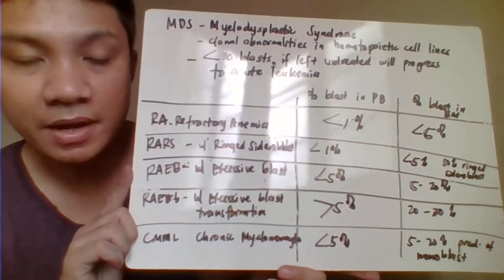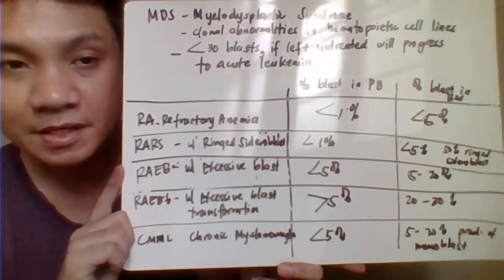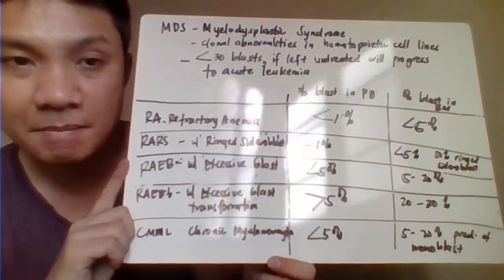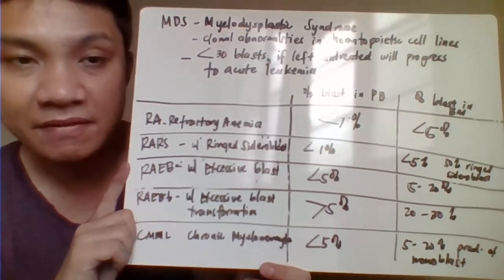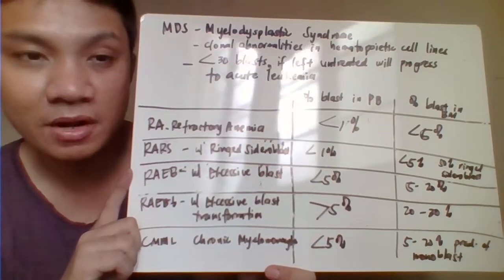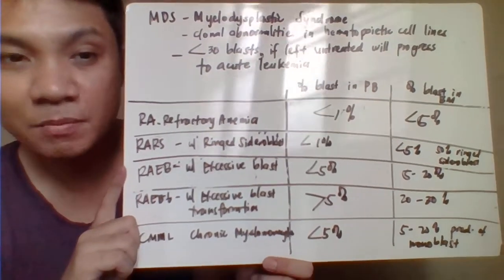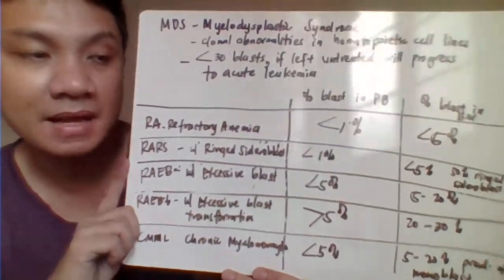Okay, the next one we have is your myelodysplastic syndrome. Myelodysplastic syndrome is considered to be a pre-leukemic syndrome characterized by less than 30% blasts. If left untreated, it could progress to become acute leukemia. Remember that acute leukemia would always have more than 30% blasts. So myelodysplastic, it's less than 30% blasts.